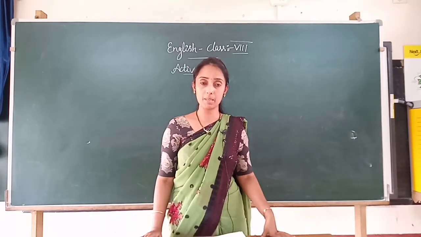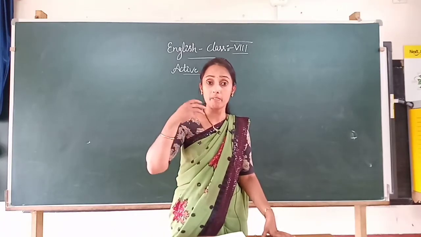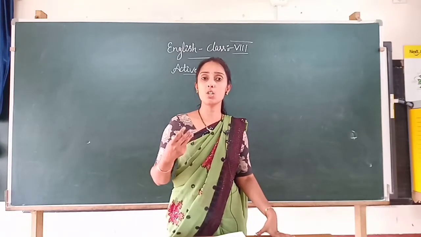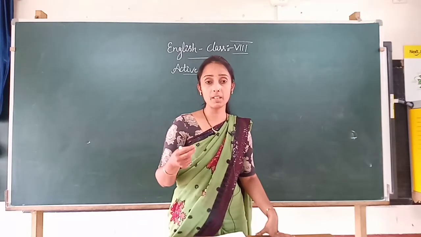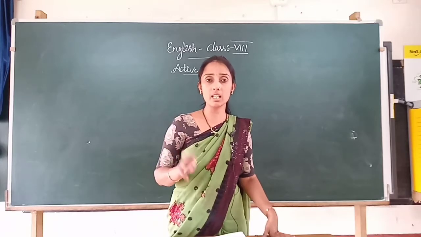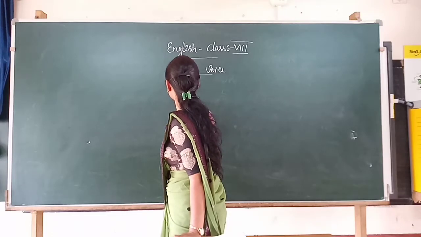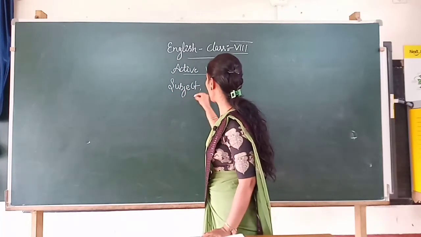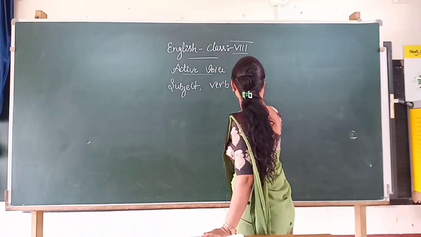What does it mean? It means in a sentence, as we learned, there should be minimum 3 words, right? That is one of the conditions of a sentence, right children? In each sentence, one sentence consists of a subject, verb and object.